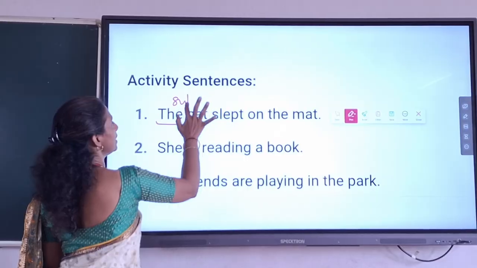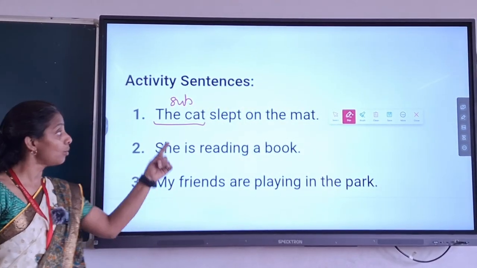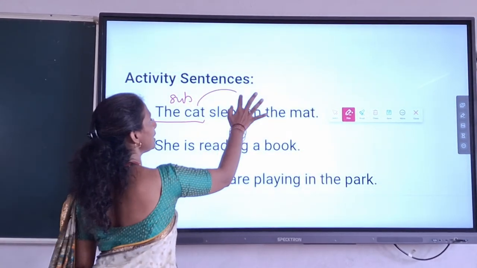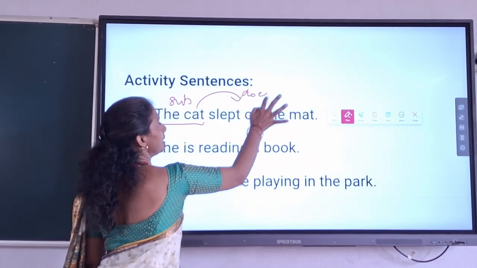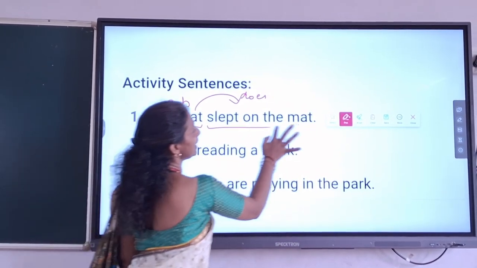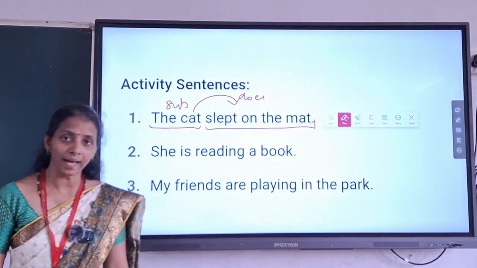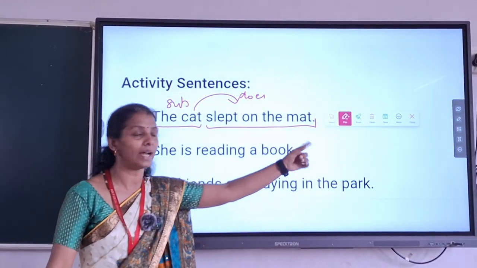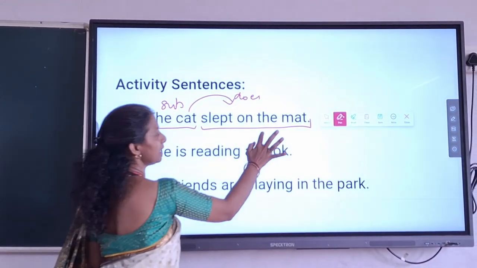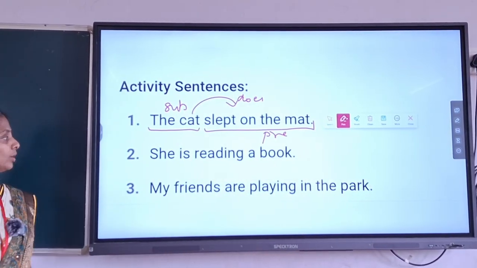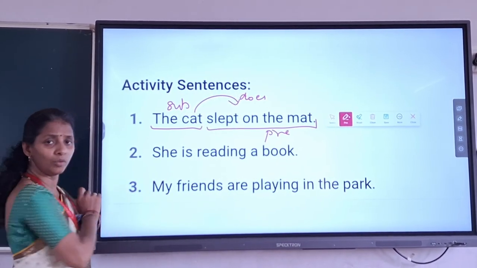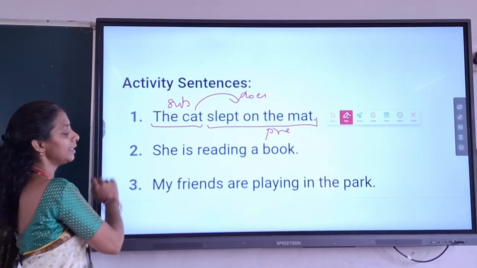Cat is a subject. And what the cat does? Yes, cat slept on the mat. Slept on the mat. So what it does comes under predicate. Very good. Next, moving to the next sentence.